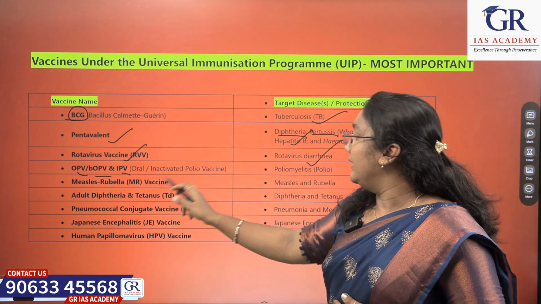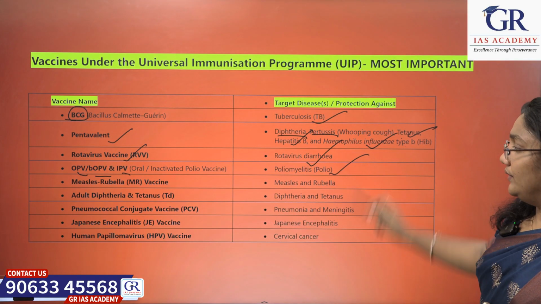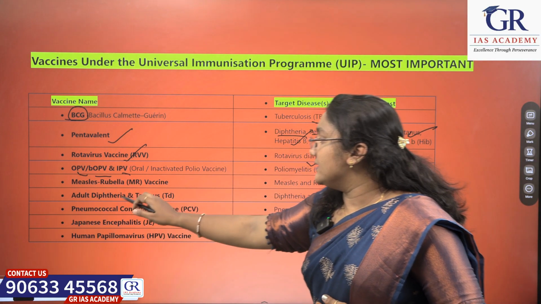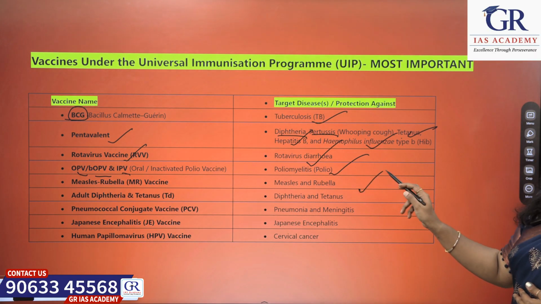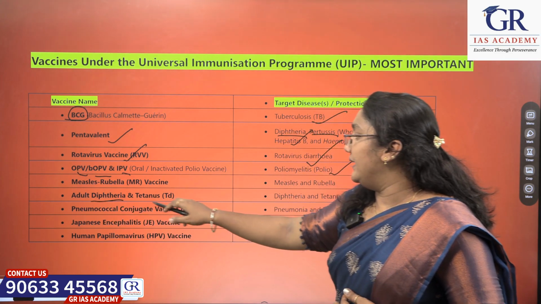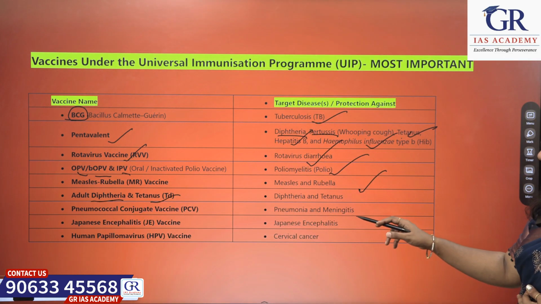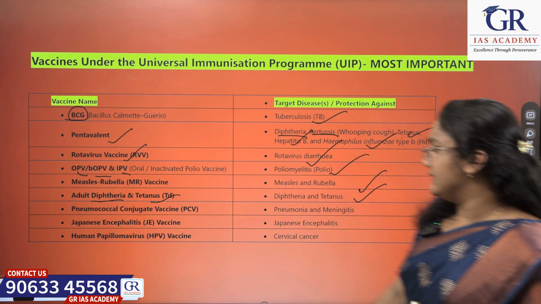Next, OPV, BOPV and IPV. These are oral or inactivated polio vaccines. These are used for polio. Next, measles rubella vaccine, which is used for treating measles and rubella diseases. Next, adult diphtheria and tetanus. These are for diphtheria and tetanus diseases.